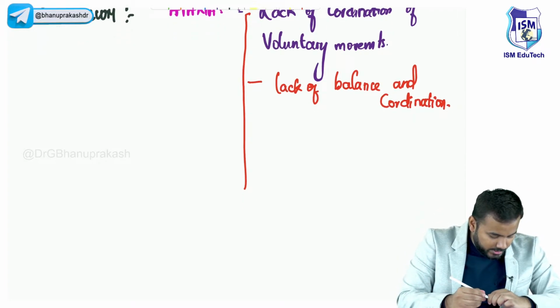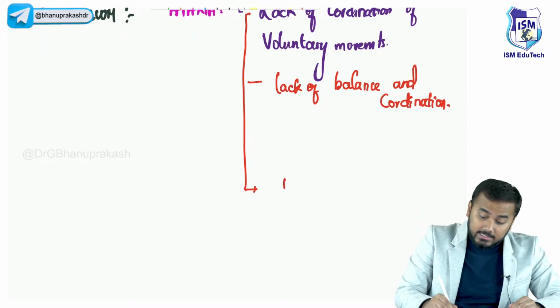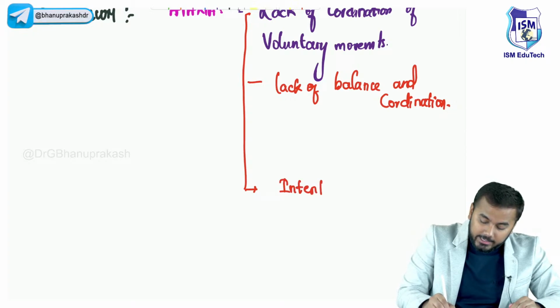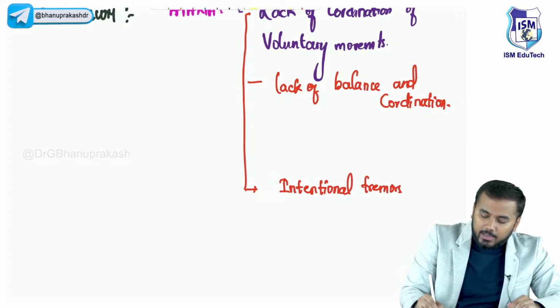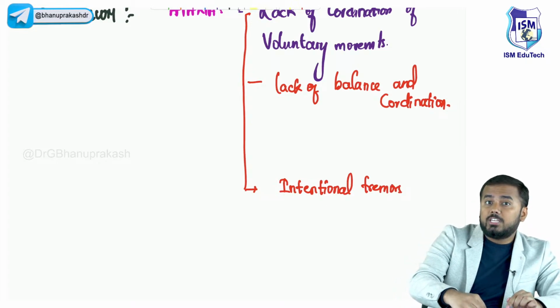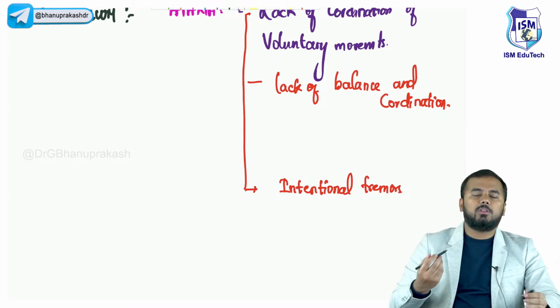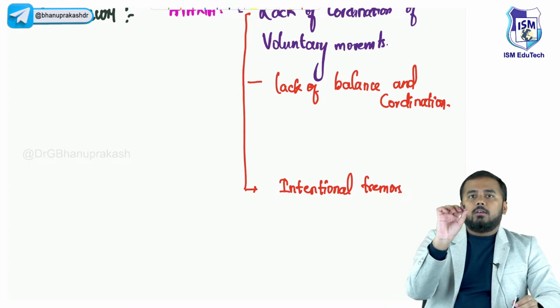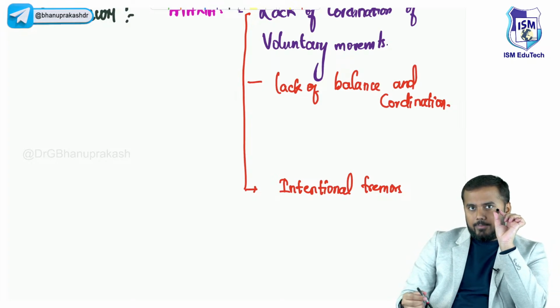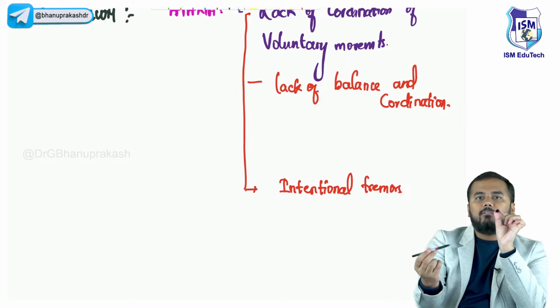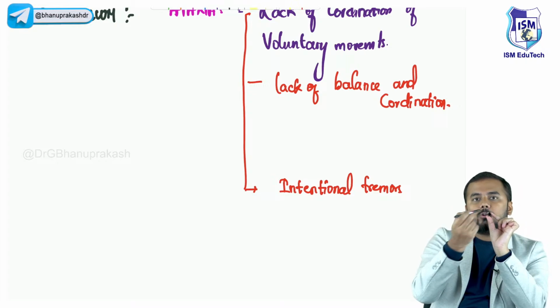And second important thing is intentional tremors. मतलब क्या? See, in Parkinsonism you see resting tremors. यहाँ पे intentional tremors मतलब क्या? For example, if I am a doctor, है ना? What I will do is I will hold the pen cap. I will give this pen to the patient. I will tell the patient to put the pen back into this cap.